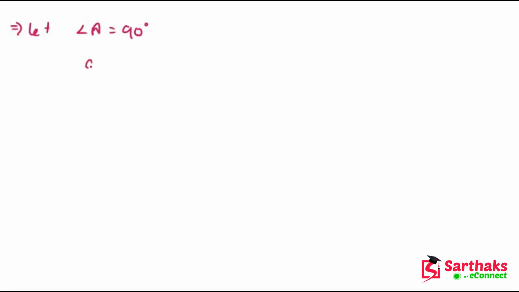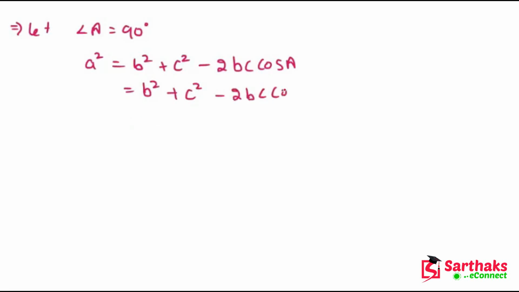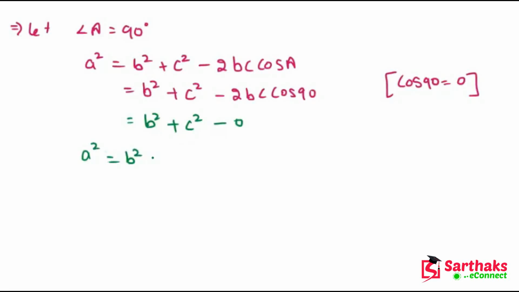We have a square is equal to b square plus c square minus twice of bc cos A. Here A is 90 degrees, so this becomes b square plus c square minus twice of bc into cos 90. We know that cos 90 is 0, so this term becomes 0, and we get a square is equal to b square plus c square.